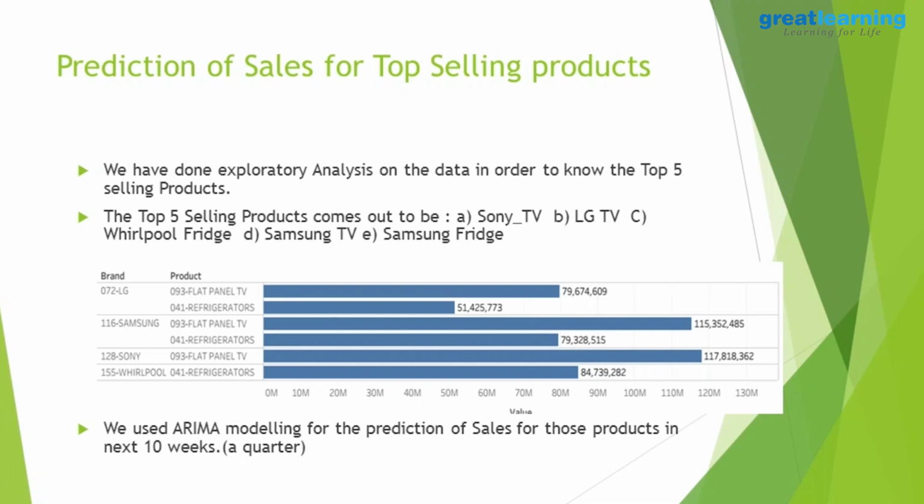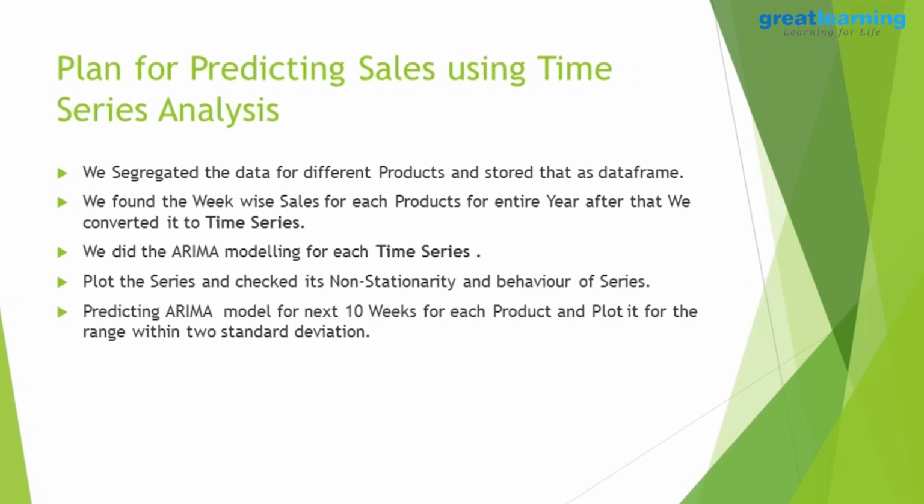We did a prediction for week-wise sales, a week-wise sequence for the entire fiscal year from April 2010 to March 2011. So this is our plan for using ARIMA time series analysis. First, we segregated the data for different products and stored it as a data frame in R. And we found the week-wise sales for each product for the entire year. That data we converted into a time series. In an entire year we have 48 to 52 weeks, and for all the 48 weeks we put the sales of the entire week.